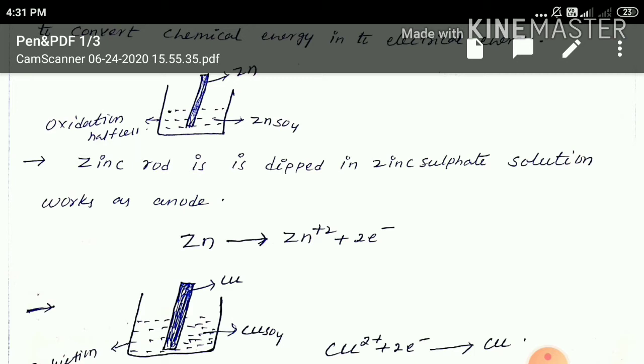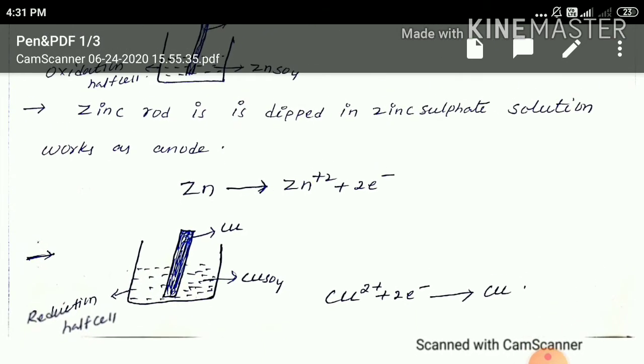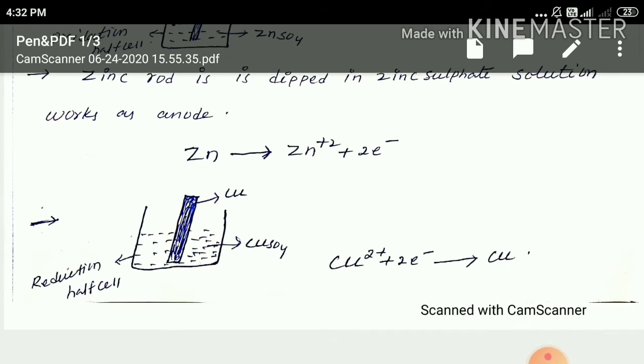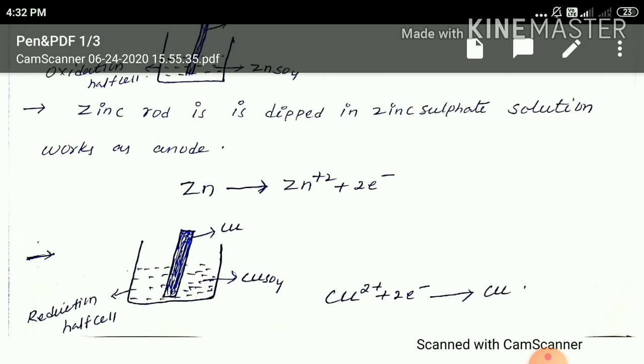Simultaneously, with the help of another container, we will make one more half cell, that is the reduction half cell. In that, first I'll take a small amount of copper sulfate solution, and in that I'll dip a copper rod. So here copper ions accept two electrons and are converted into copper metal. So here the Cu+2 ions are converted into Cu. That's why this is called a reduction reaction. So this half cell is called the reduction half cell.